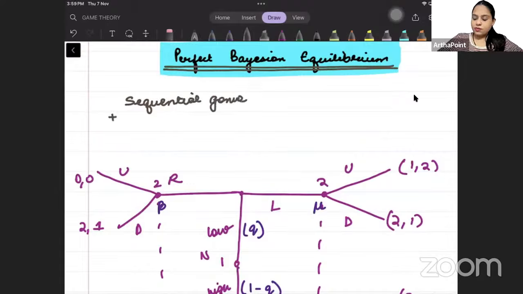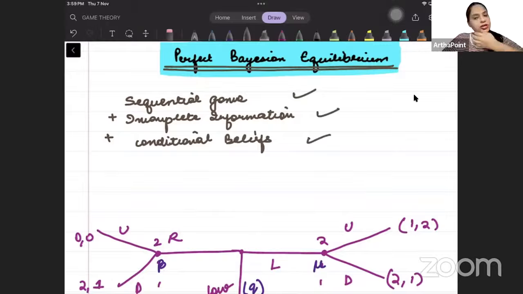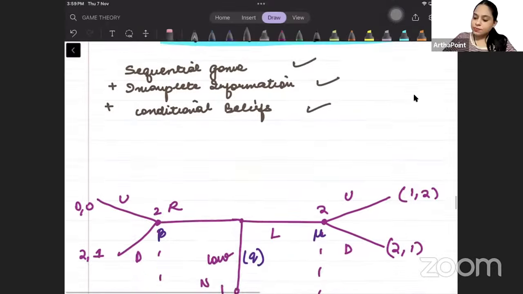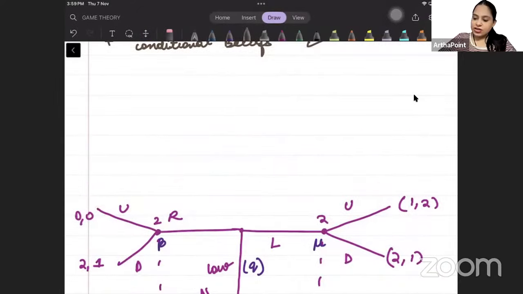But with incomplete information and conditional beliefs. A sequential game with incomplete information and conditional beliefs. What does this mean? You would remember that we have already done games in which nature